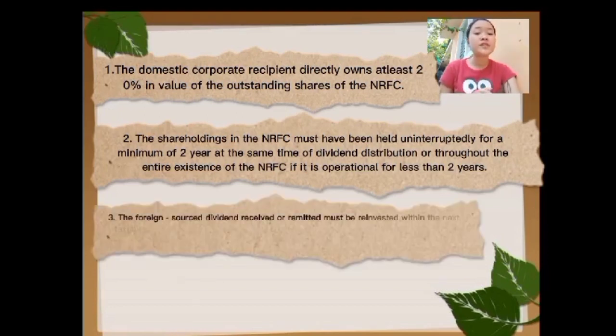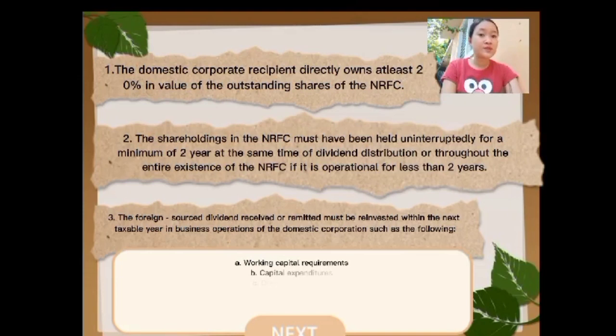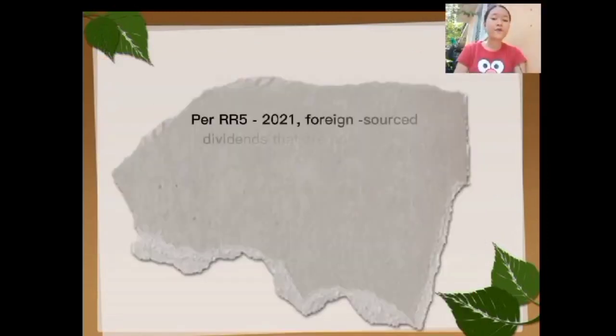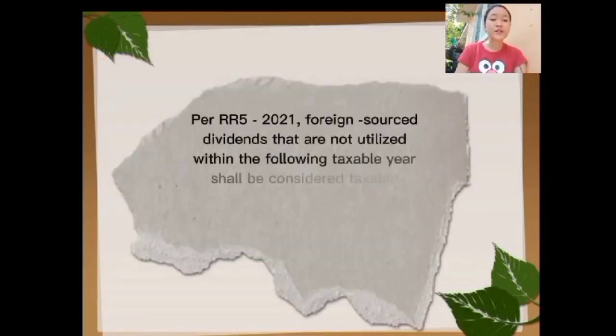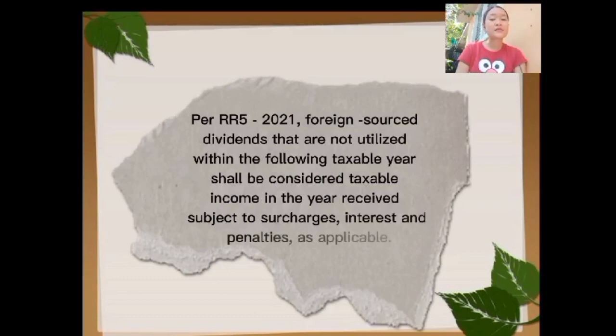Number 3, the foreign source dividend received or remitted must be reinvested within the next taxable year in business operations of the domestic corporation such as the following: A. Working capital requirements. B. Capital expenditures. C. Dividend payments. D. Investment in domestic subsidiaries. And E. Infrastructure projects. So, kailangan iyang i-reinvest dito sa business operations ang dividends nga iyang ma-receive para ma-exempt siya sa regular income tax. Per RR 5-2021, foreign source dividends that are not utilized within the following taxable year shall be considered taxable income in the year received, subject to surcharges, interest, and penalties as applicable.